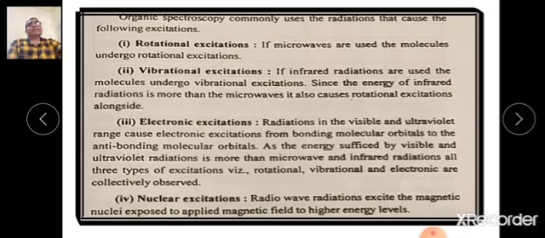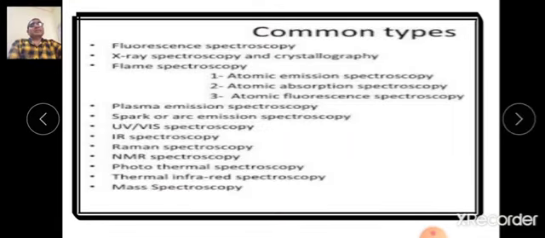Next, we will discuss the types and advantages of spectroscopy. The different types of spectroscopies are shown here: fluorescence spectroscopy, X-ray spectroscopy.